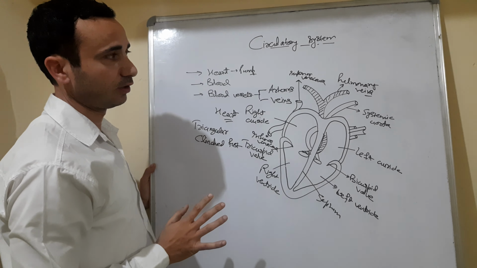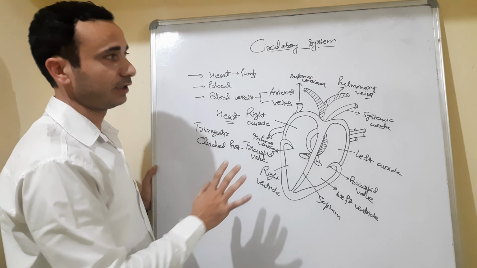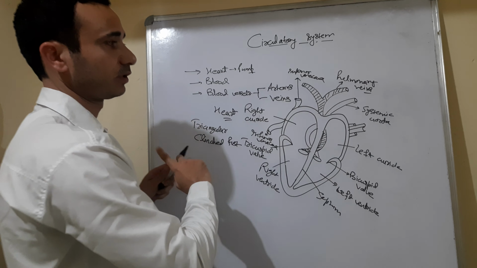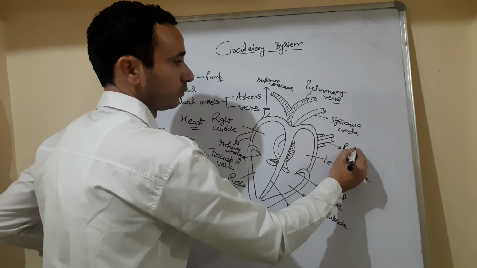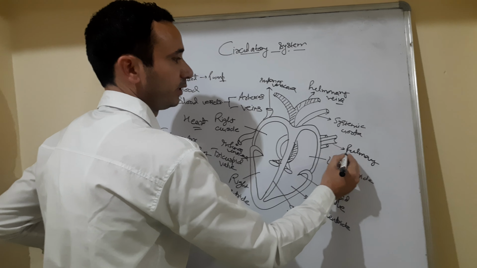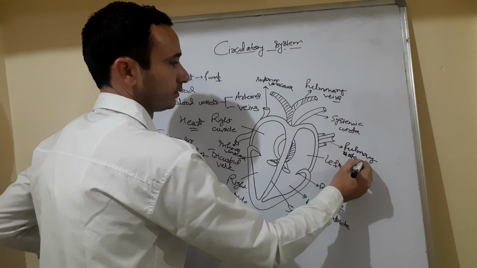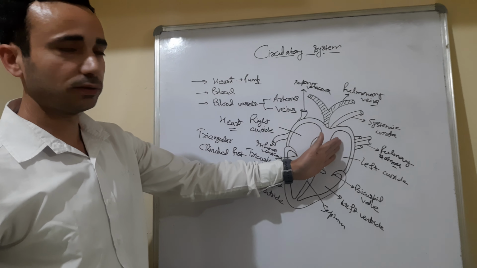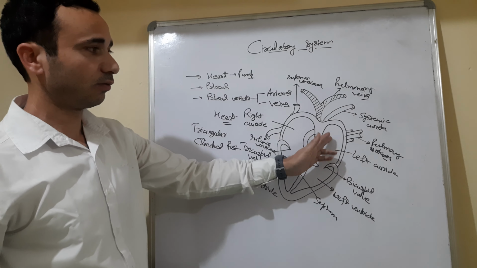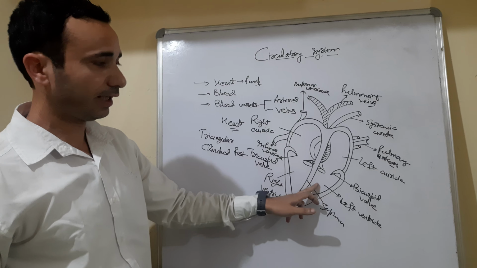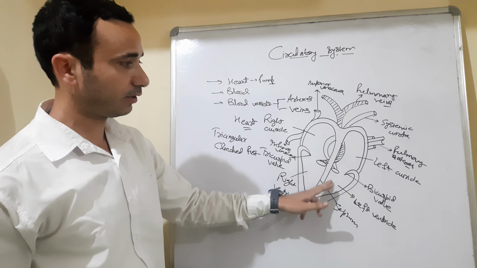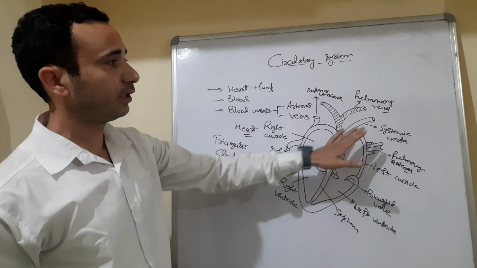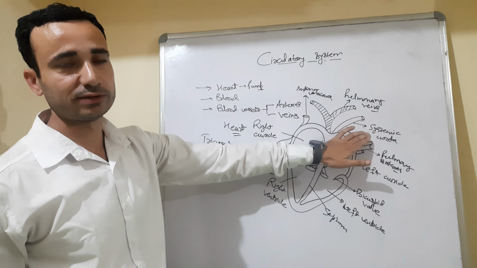for purification. Now from the lungs, the pure blood comes to the left auricle chamber of the heart through pulmonary arteries. Now this pure blood, that is oxygenated blood, goes from left auricle to left ventricle, and from left ventricle the pure blood, that is oxygenated blood, goes to various parts of the body through systemic aorta.